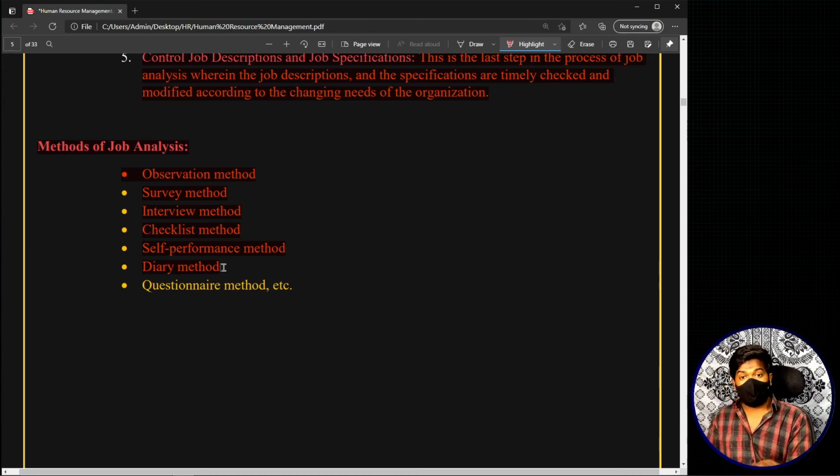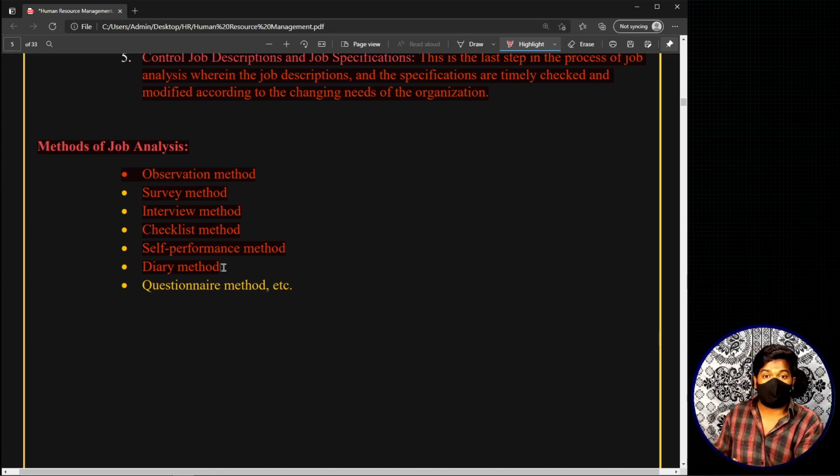organizations require the employees to maintain a diary or a log where they note each and everything that they do. For example, let's take the job of an employee who works on heavy machinery, where he has to write down each and every reading that is displayed on the machinery, or each and every button that he has clicked, or each and every lever that he has pulled during the course of his work on that particular day.